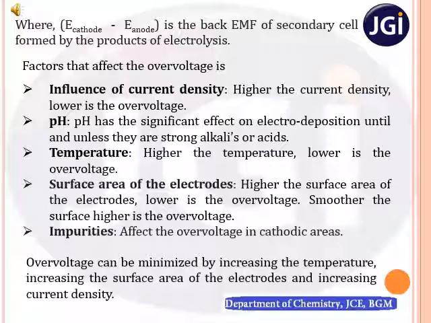So in the class we have discussed two principles that govern the electroplating, that are decomposition potential and over voltage. Let me summarize. Decomposition potential is the minimum potential required to carry out the continuous electrolysis process, and over voltage is the extra voltage applied than that of the decomposition potential to carry out the electrolysis continuously. Right? So we have discussed all the principles that govern the electroplating in this class.